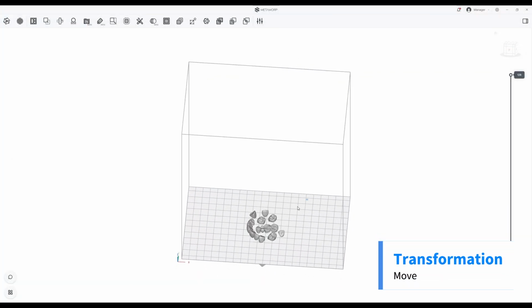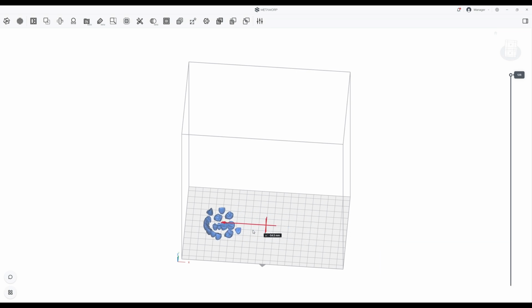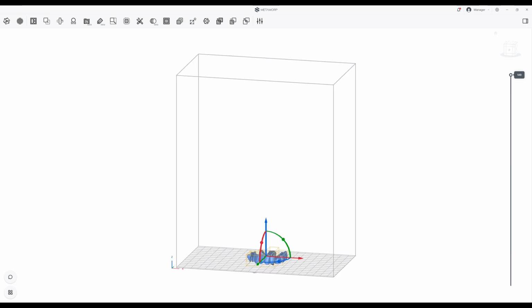You can move the model by clicking the X, Y, and Z arrows of the gizmo and dragging it in the desired direction. By holding down the Shift key on the keyboard while dragging, you can move the model at fixed intervals.